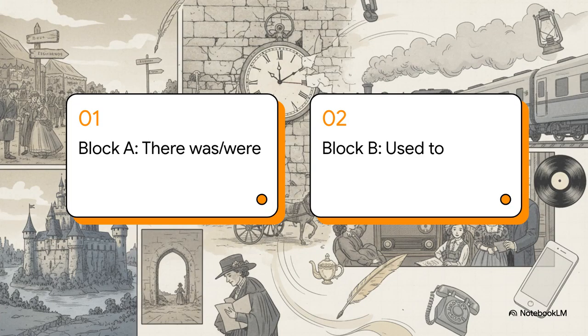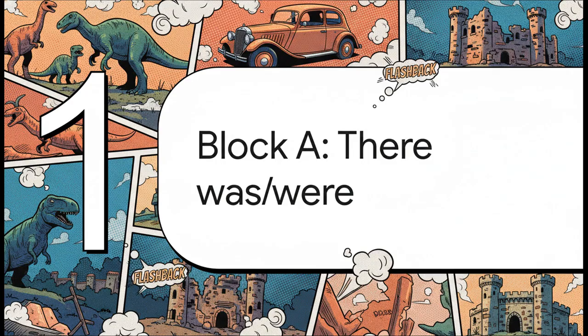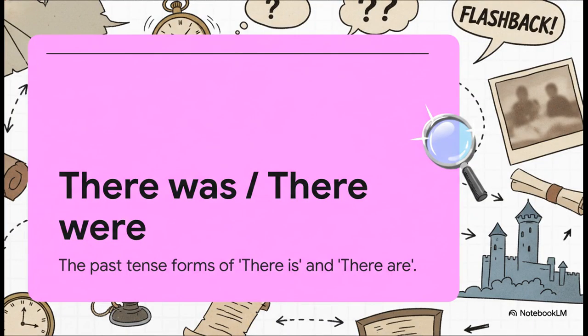Here's our roadmap for talking about the past. We're going to focus on two big blocks. First, there was and were, and then we'll jump right into used to. Let's kick things off with Block A. There was and were. So, you know how we use there is and there are to talk about what exists right now, right? Well, there was and there were are simply their past tense forms. How we say había or hubo. It's as simple as that.